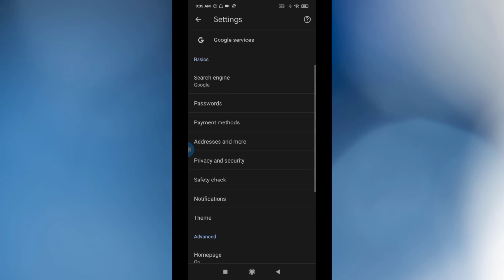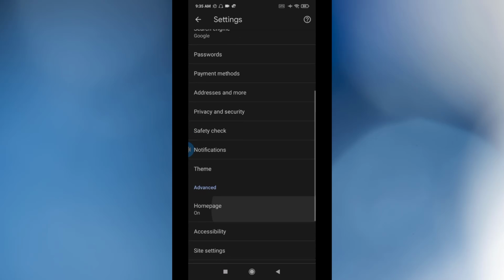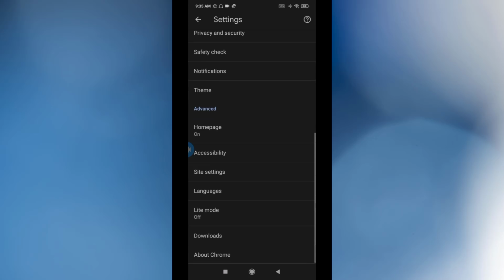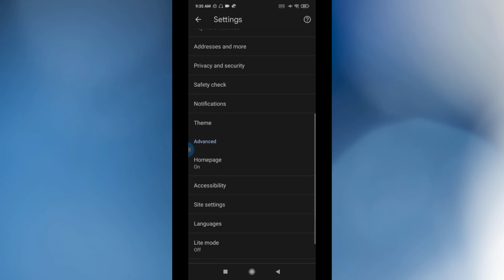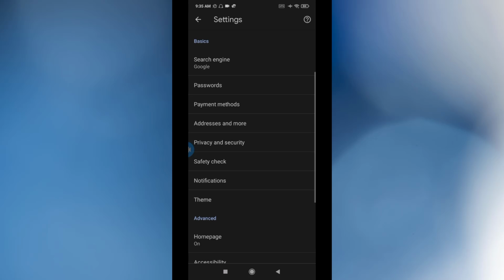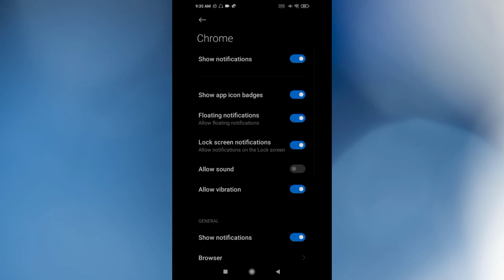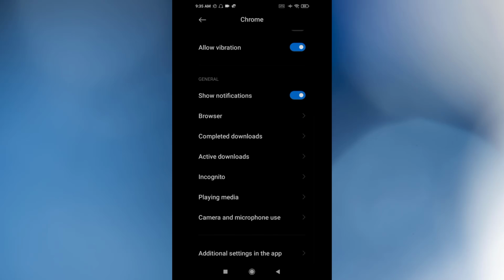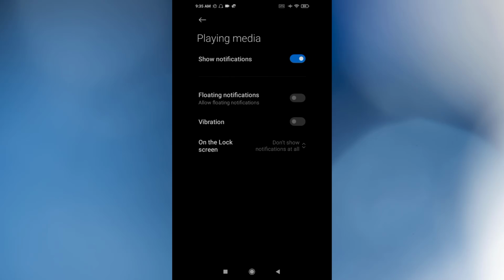From Settings, scroll down. You click on Notifications and scroll down. Click on Play media and wait for a second.